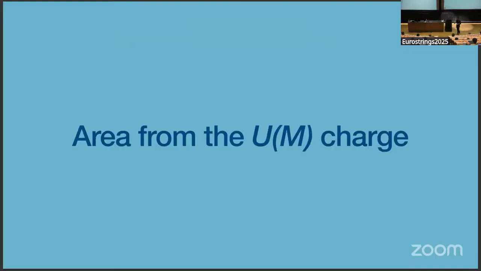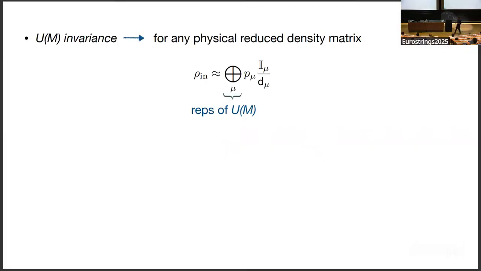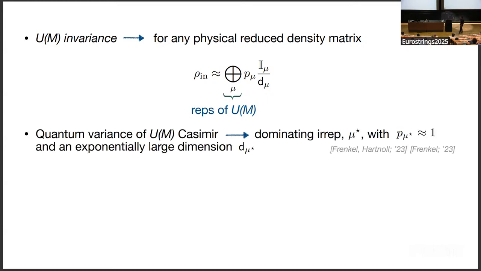But first, let's look at the consequences of this U(M) invariance and argue that it leads to area laws in the entanglement. As I said, this is a bit more familiar to us from lattice gauge theory, and there we know that the U(M) invariance leads to reduced density matrices for physical states that break up into representations of U(M), and moreover, these are singlets on these representations of U(N). So that means that they're maximally entangled edge modes. And so here, there are some probabilities, and these guys are maximally entangled, and D is the dimension of that representation.